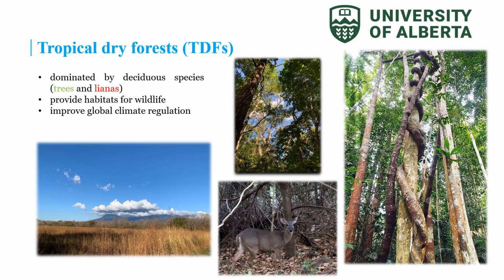Let me briefly introduce the background first. Tropical dry forests are dominated by deciduous species, such as trees and lianas. Lianas are structural parasites. They combine resources with the host tree. Besides, tropical dry forests provide habitats for wildlife, such as deer, monkeys, and so on. Also, tropical dry forests improve global climate regulation, such as the carbon cycle.